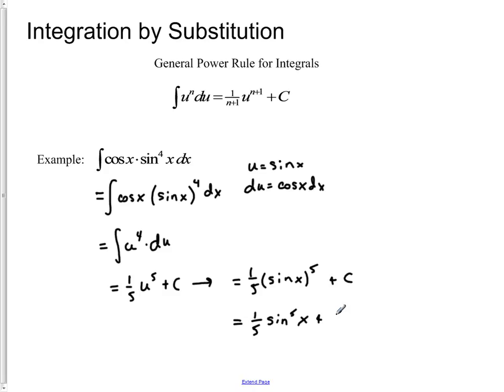And we should see, by the way, that if we were to take our derivative of this by using our chain rule, we will most definitely end up with this expression, cosine of x sine of fourth x, as our derivative.